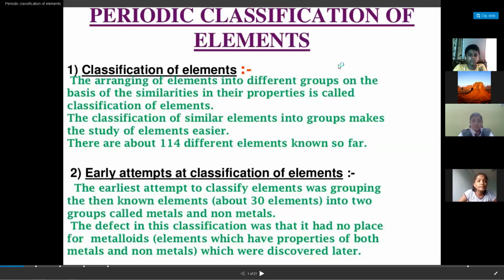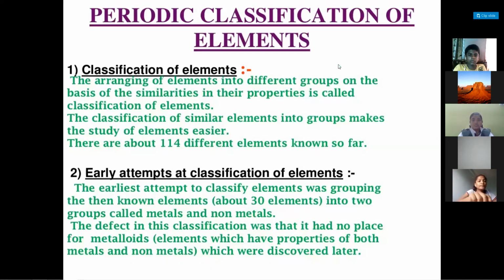So good afternoon, children. Before the holidays, we discussed periodic classification of elements. We have seen that there are a total of 118 elements that scientists have discovered so far. On the screen you are seeing 114, but some more elements have also been added to the list.